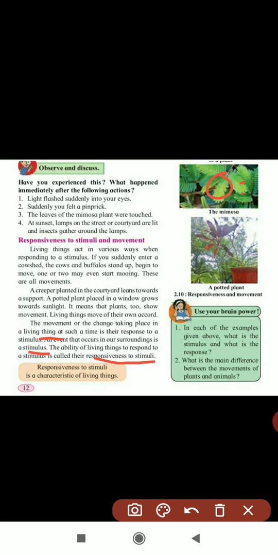If a light is suddenly flashed into our eyes, that is an event occurring in our surrounding, that is the stimulus. And the ability to respond to the stimulus means we close our eyes, the eyes make a movement, and we are giving the response. So responsiveness to stimuli is again a characteristic of living things. Every living thing gives a response to stimuli. Understood children, are you getting it?